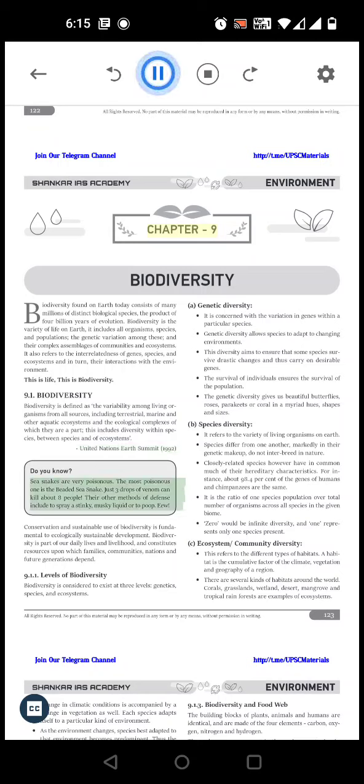Do you know? Sea snakes are very poisonous. The most poisonous one is the beaded sea snake. Just 3 drops of venom can kill about 8 people. Their other methods of defense include to spray a stinky, musky liquid or to poop.